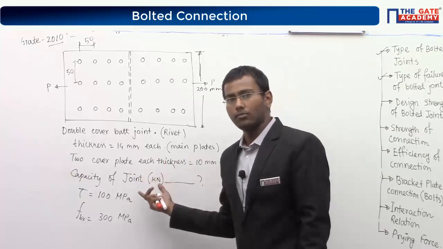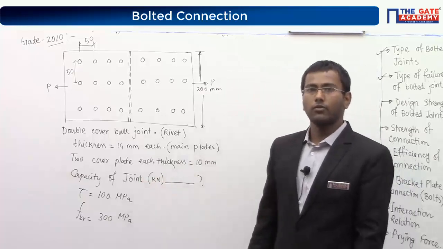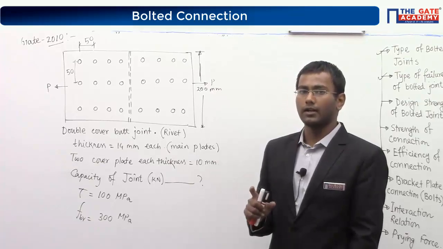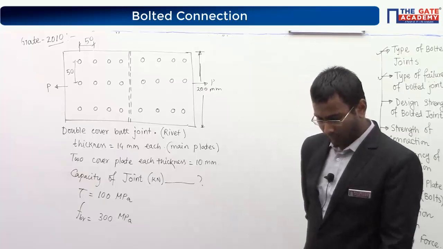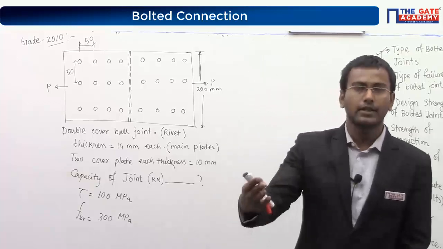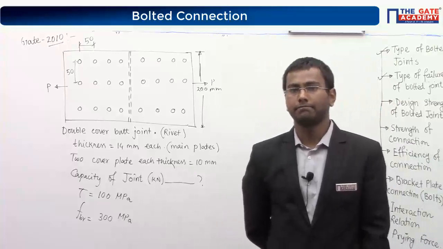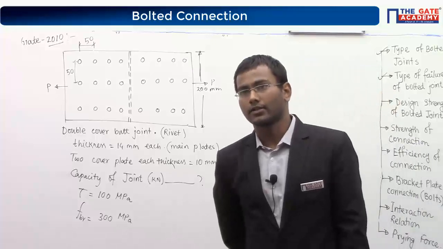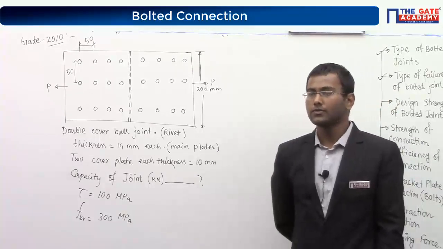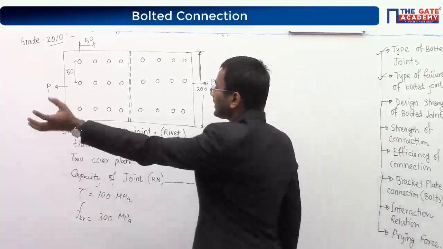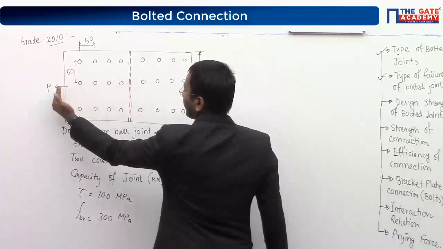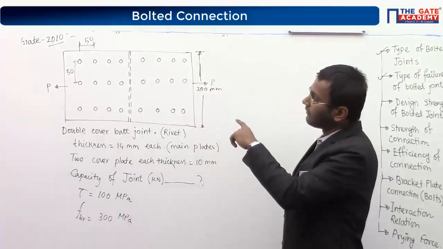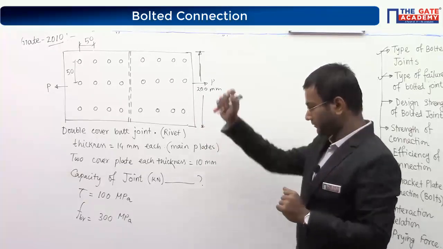Now by looking at the diagram, can you say how many bolts contribute before failure, or how many bolts are there to take the strength of the joint? How many rivets are there in this connection which will contribute to the strength? Yes, correct, 12. It will be 12, because it will not be 24. When I consider the bar joint, if this side plate is failing, then the entire system is failing, right? So that's why only 12 rivets will contribute to the strength.